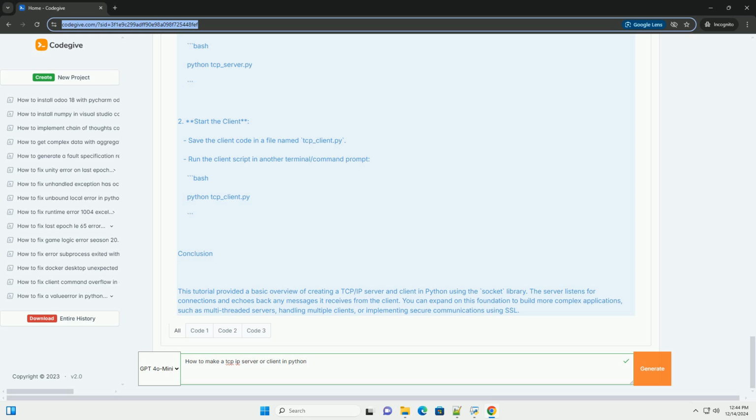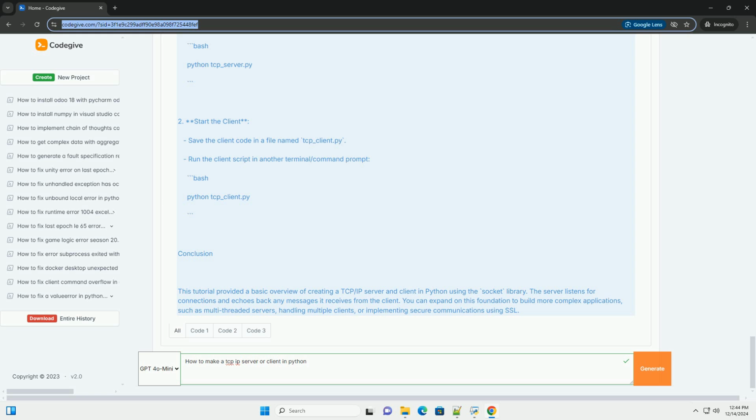4. Send and receive data. Use the sendall method to send data and recv to receive data from the server. 5. Close the connection. Once done, close the socket. Here's an example of a simple TCP client.